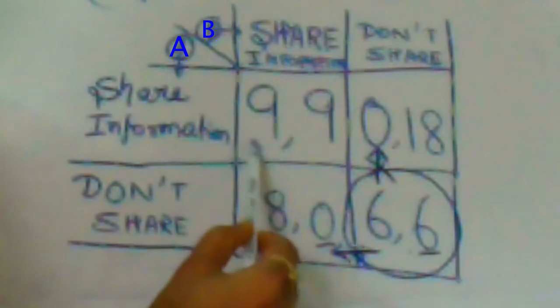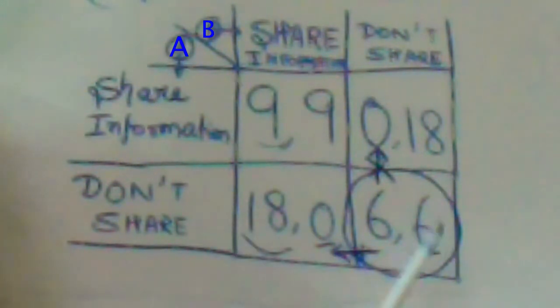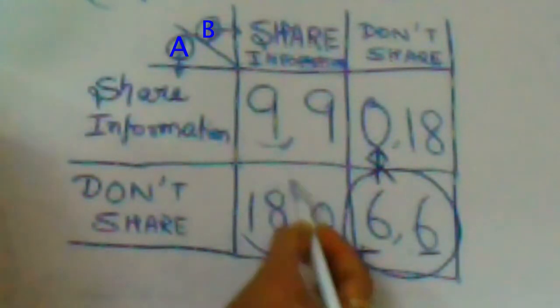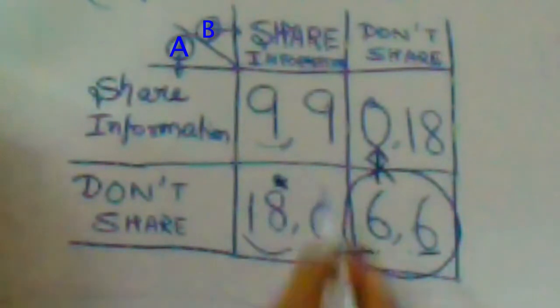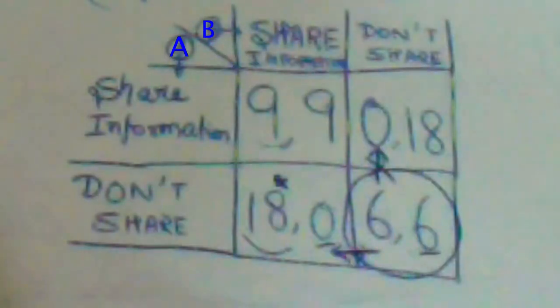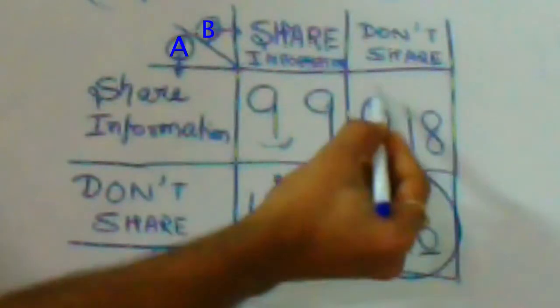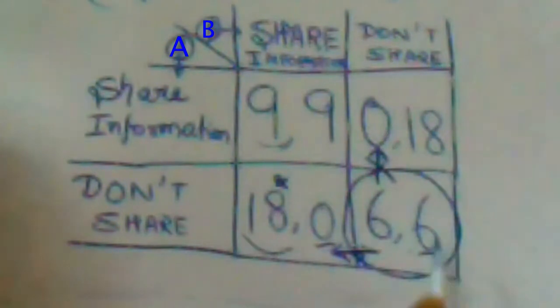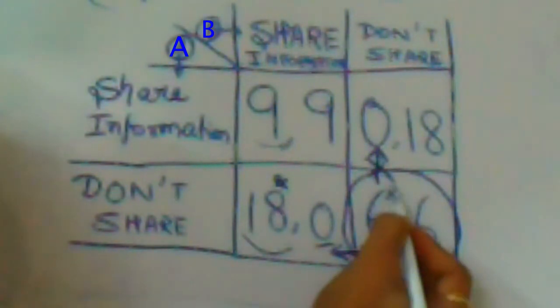So it can take either 9 or 18. So obviously it will take 18. So I put a star on 18. Now for company A, if company B is choosing not to share, company A has to choose between 0 and 6. So it will choose 6.